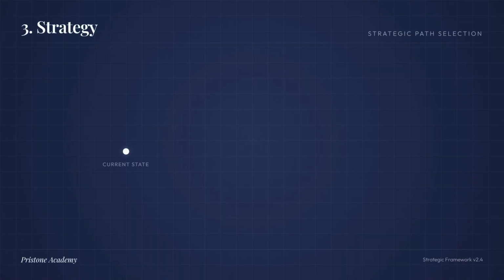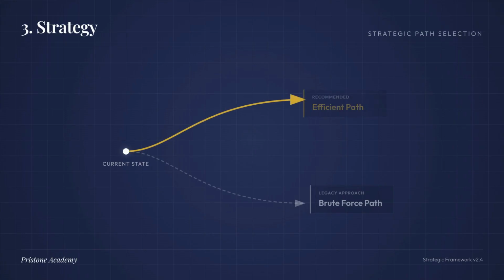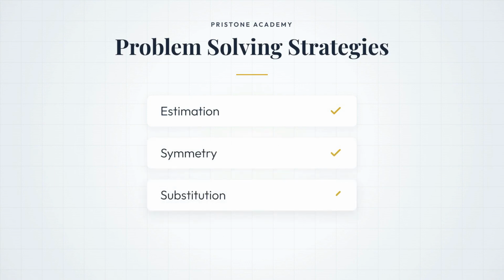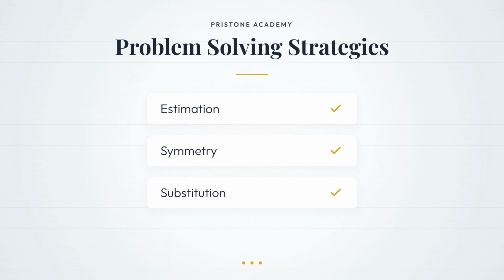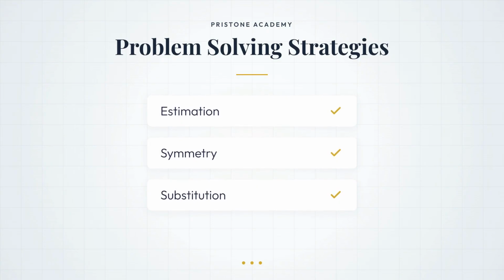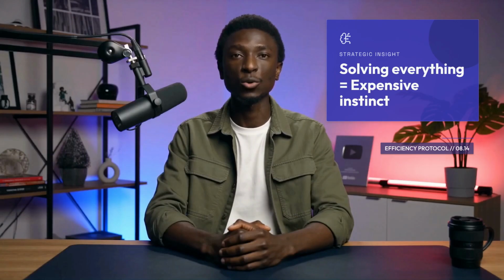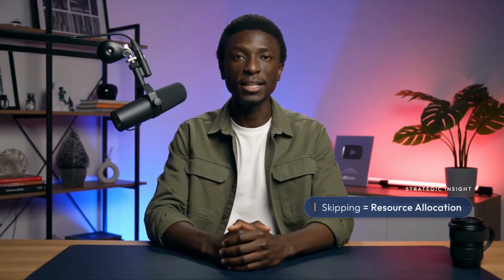Reason 3 is strategy. Strategy is route selection and problem selection. Can the student tell the difference between a clean path and a brute force path? Can they use answer choices, estimation, symmetry, substitution, or a complement when those moves make the work safer? And can they leave a problem that is consuming too much time? Strong students are used to solving everything they are given. On AMC 10, that instinct can become expensive. Spending 6 minutes proving you can solve one difficult question may cost 2 easier ones. Skipping is not surrender, it is resource allocation.